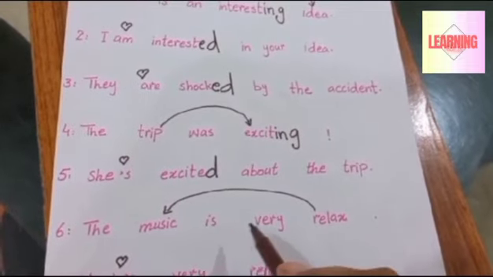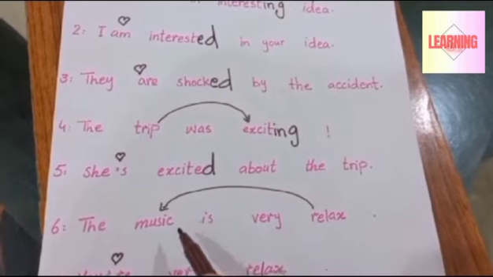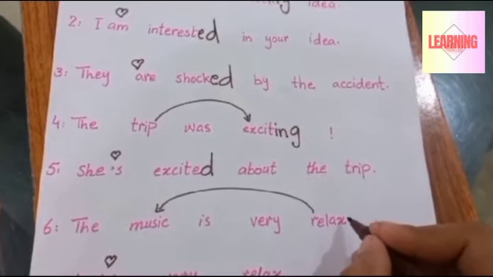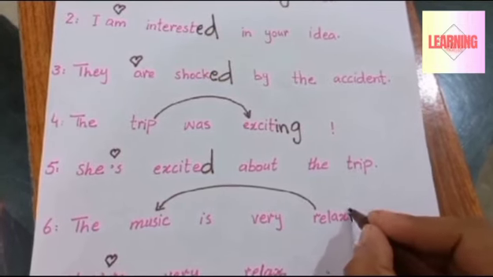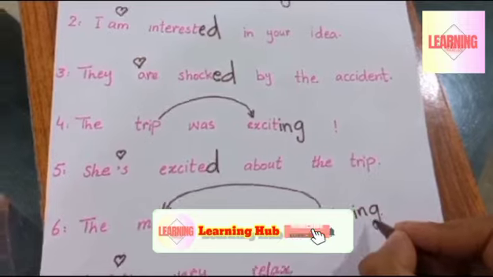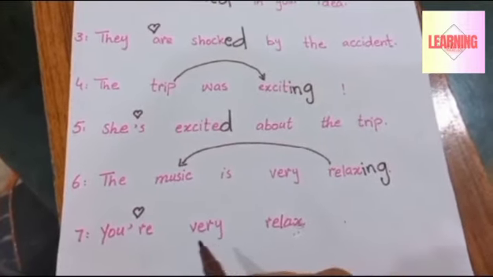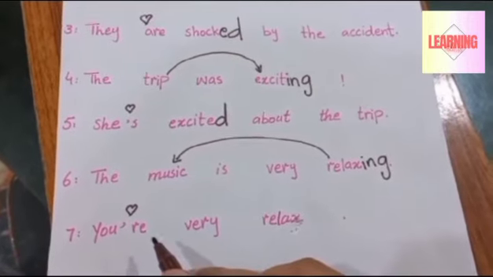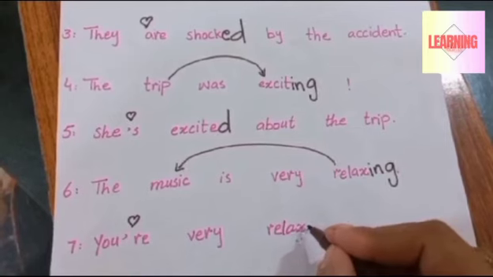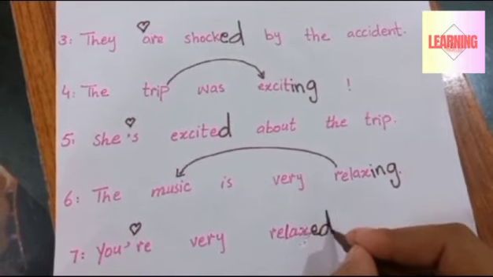The music is very relaxing. Here we are going to describe the music, so we use -ing here. The music is very relaxing. You are very relaxed. It means how you feel, so we use -ed here. You are very relaxed. Hope you get it, guys.